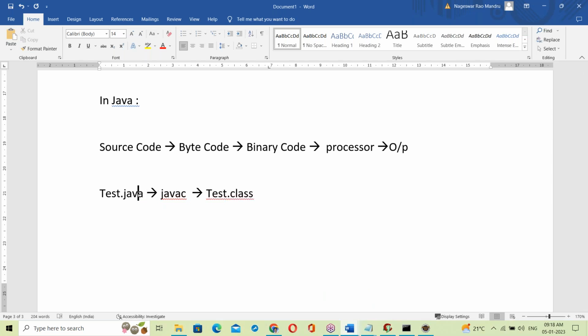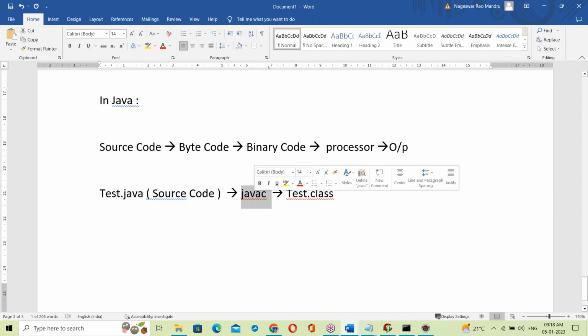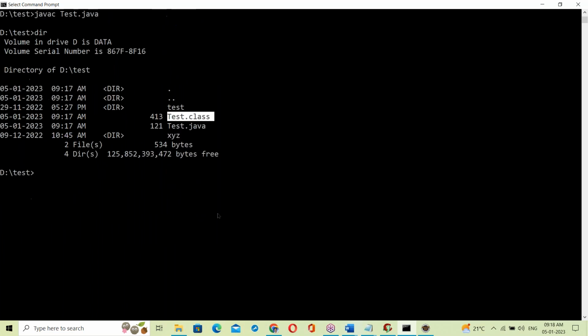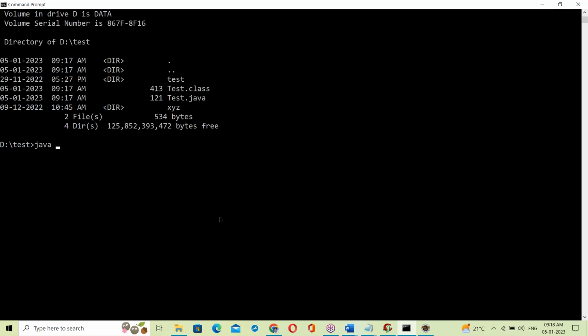So Test.java is the source code. The source code is given to the Java compiler, which generates one .class file. This .class file contains bytecode. So this is bytecode. Now the Test.class file, the bytecode, is executed by java.